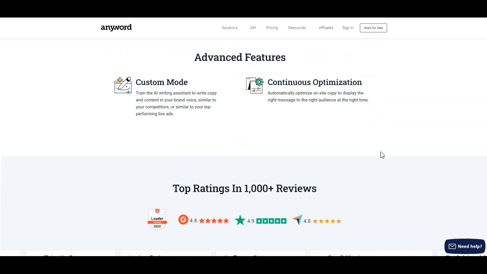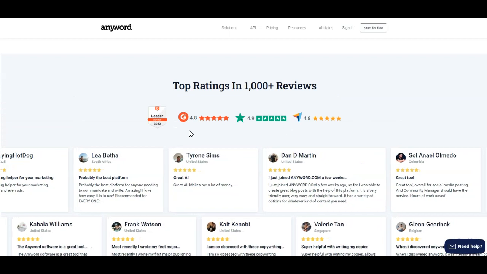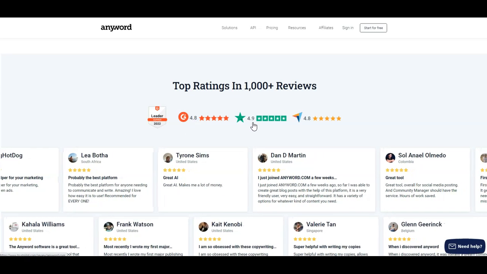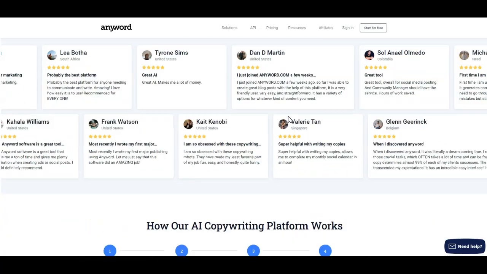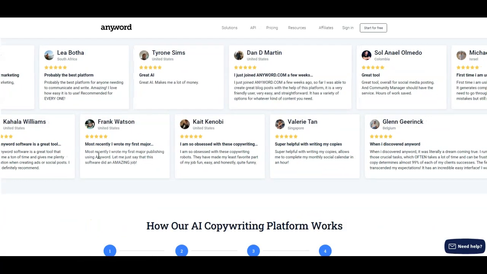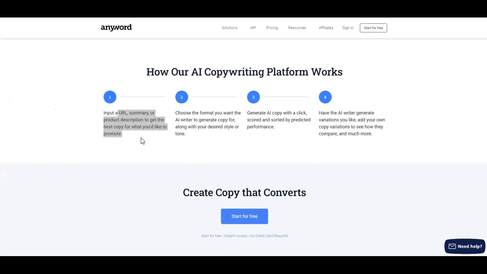You've got custom mode, and continuous optimization, a very powerful feature that continually optimizes and split tests your headlines. It's got a top rating, always 4.8, 4.9. I would rate it 5 stars without a doubt. There's a whole bunch of testimonials from people all around the world using this software called Anyword.